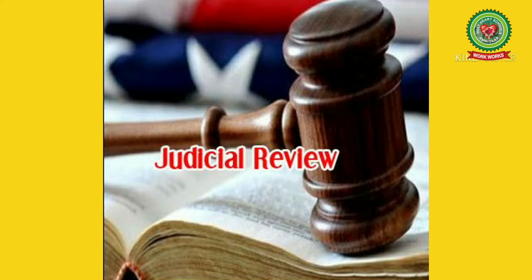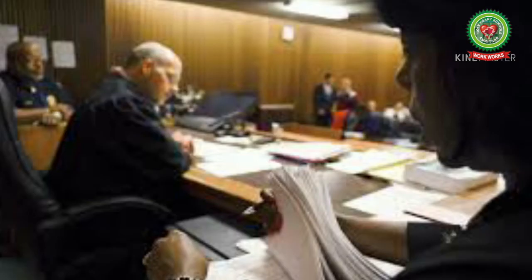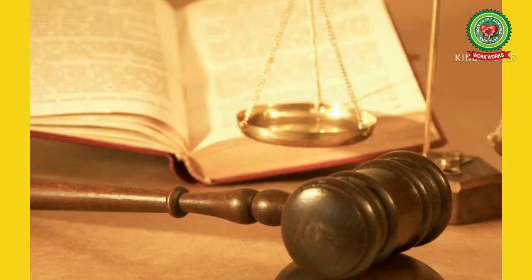If it finds any law, executive order or any ordinance to be inconsistent with the provision of the Constitution, it can declare it null and void. Next power of the High Court is the Court of Record. All the decisions and decrees, decrees is an official order that has the force of law, issued by the High Court are printed and are kept as a record for future references by the courts as well as by the lawyers, if such a need arises. Thus, a High Court also acts as a court of record.